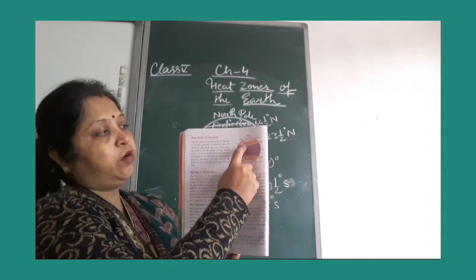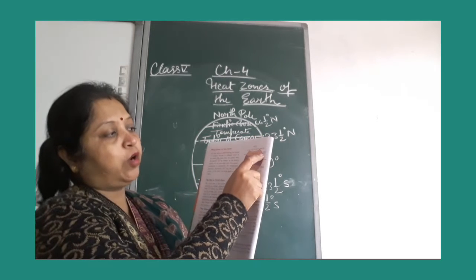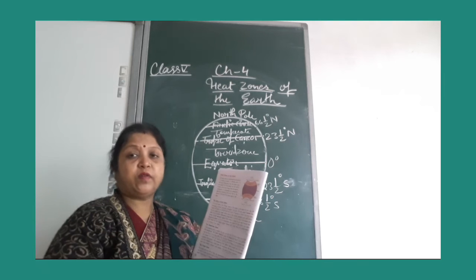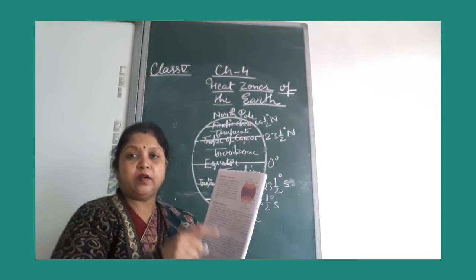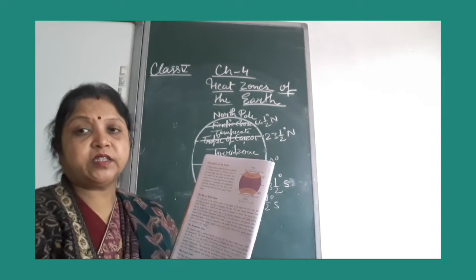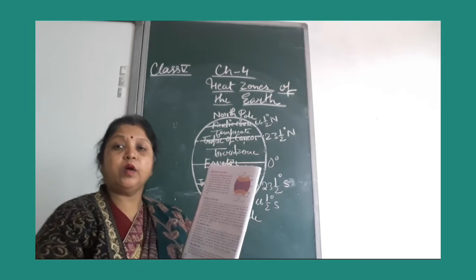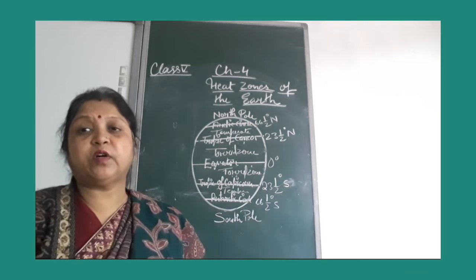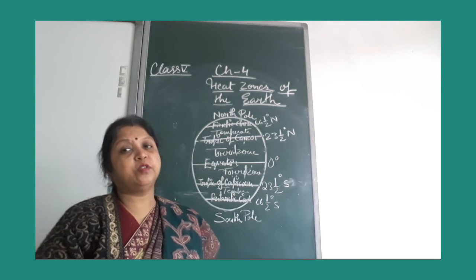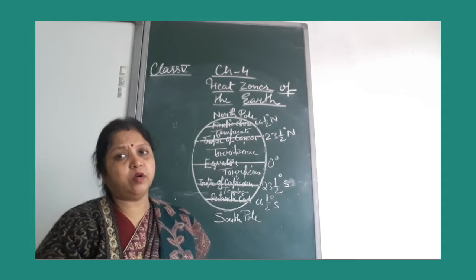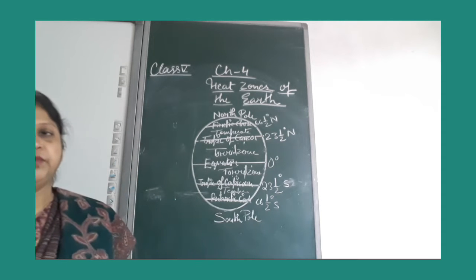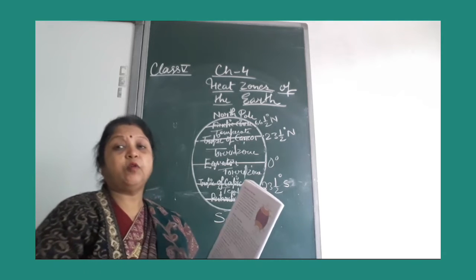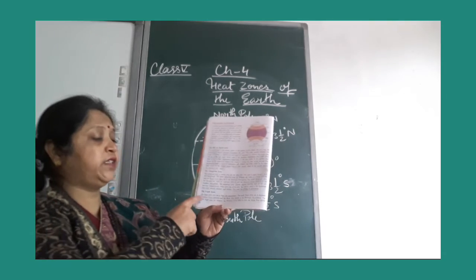Now see the north temperate zone. It lies from the Tropic of Cancer to the Arctic Circle in the north, and in the south from the Tropic of Capricorn to the Antarctic Circle. Temperate zones are famous for their grasslands, and the climate is neither hot nor cold. Most of the continents lie in the north temperate zone.